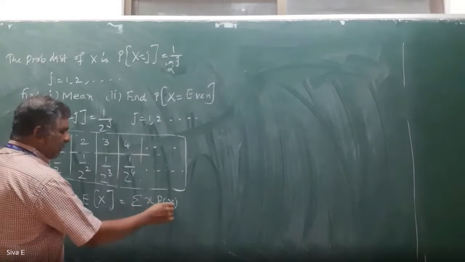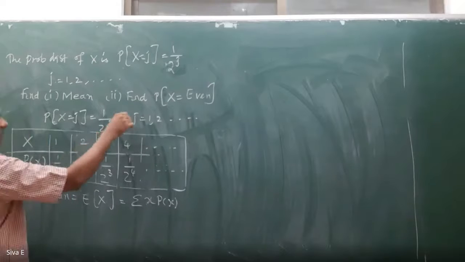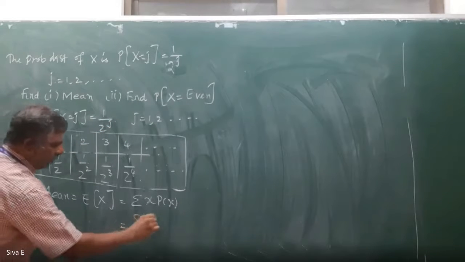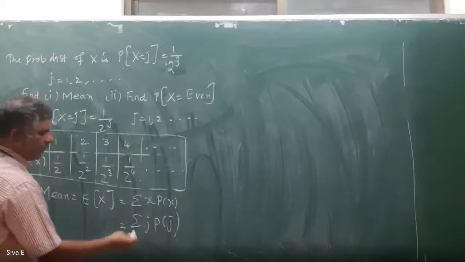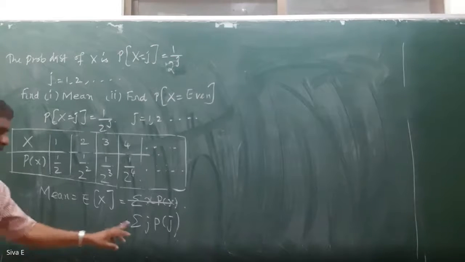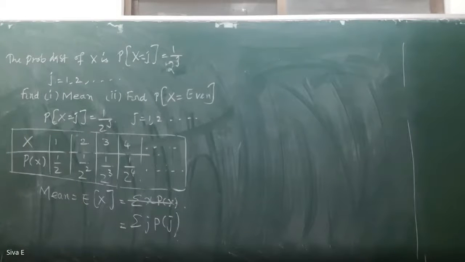The actual general formula is summation of x into p of x, but for this problem we write the summation of j into p of j.